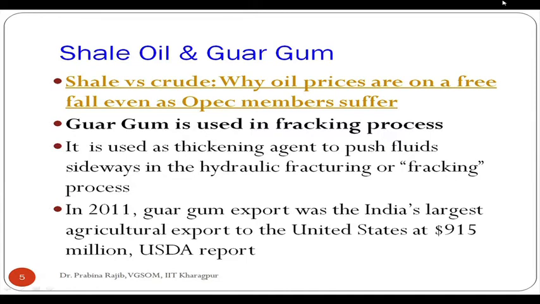So this particular link which is mentioned, "Shale versus crude: why oil prices are on a free fall even as OPEC members suffer."